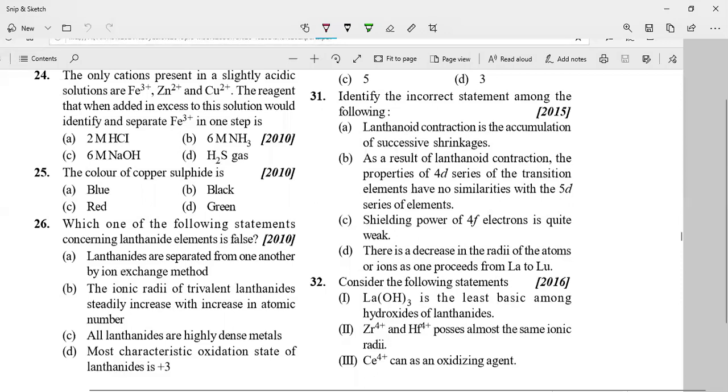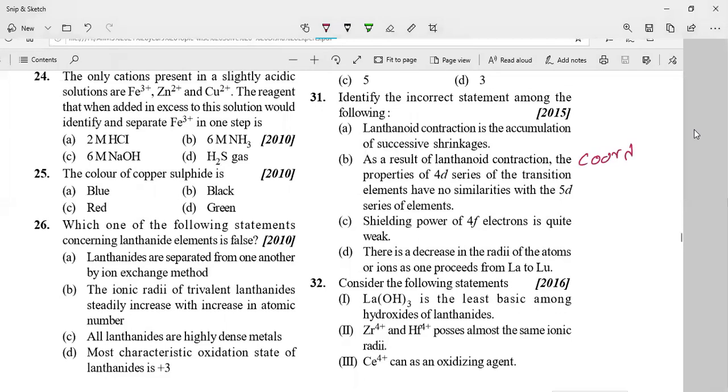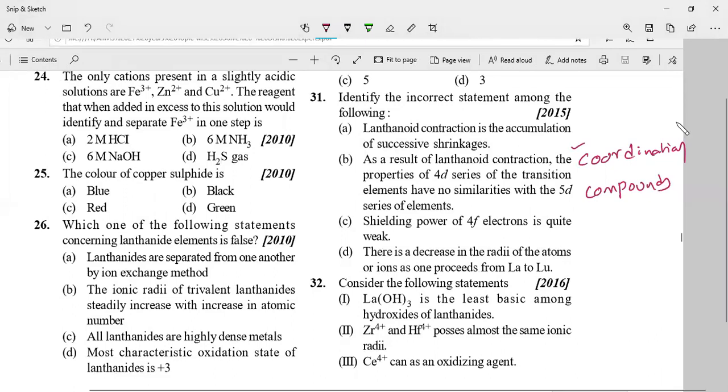Please take a screenshot of this and try it tomorrow. Today, please go through and read the synopsis of coordination compounds.